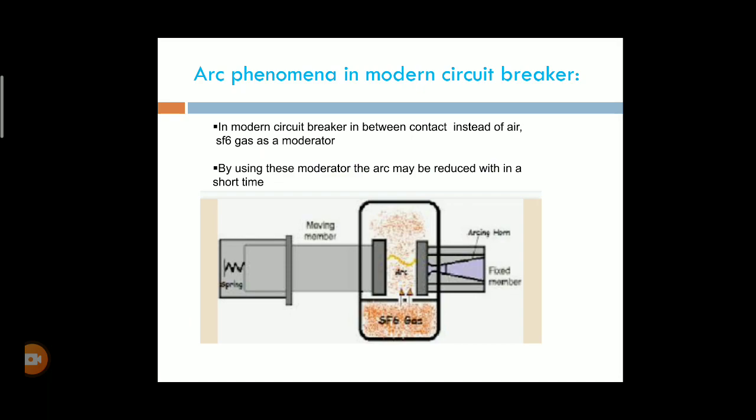Also what voltages are obtained across the contacts of the circuit breakers, how the arc is extinguished, and how arcs are initiated. All that will be discussed in this class. Okay, thank you.